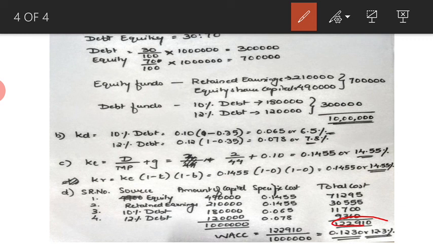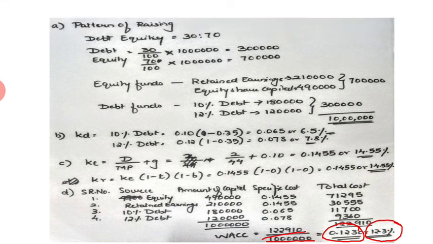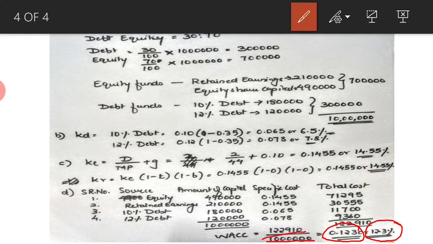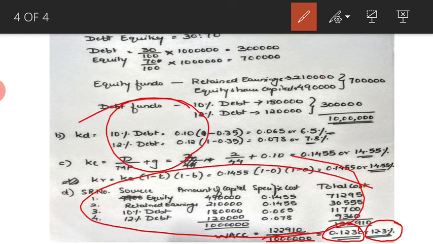Then we take the summation of that, which is 1,22,910, and the summation of capital we already know it is 10 lakhs. So finally we calculate that the weighted average cost of capital, that is 1,22,910 divided by 10 lakh gives us 0.123 or 12.3%. So this is how we overall calculate the weighted average cost of capital when we have to use the pattern of division and then calculate the specific cost and then overall cost of capital. I hope you're clear with this.